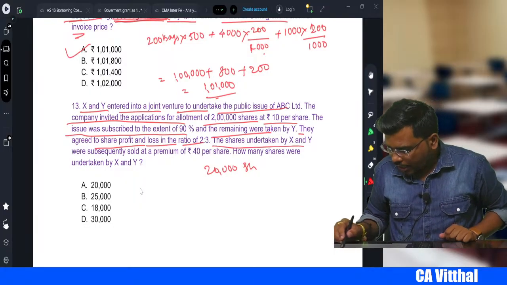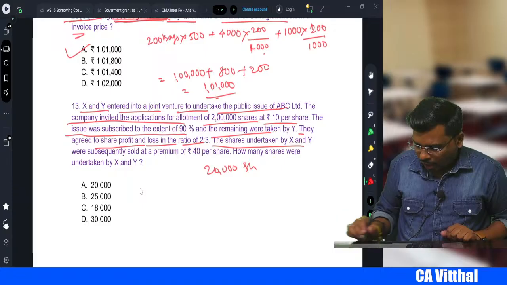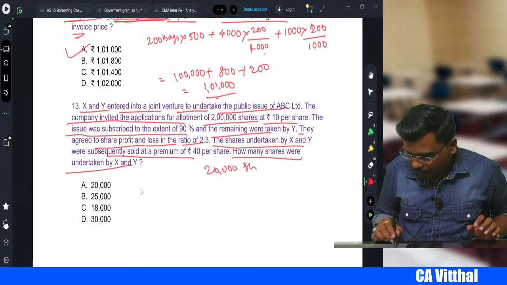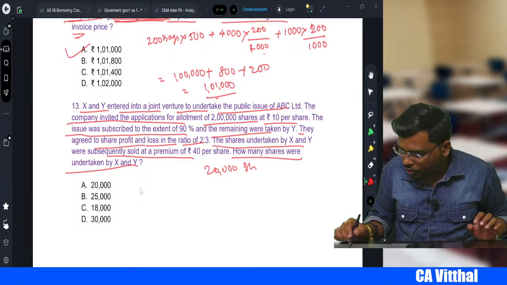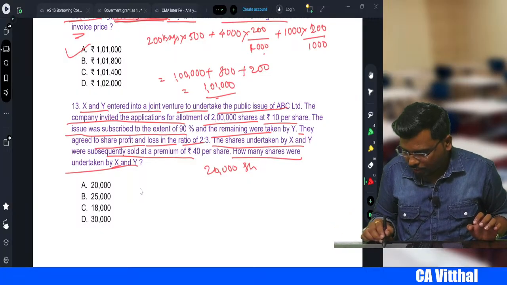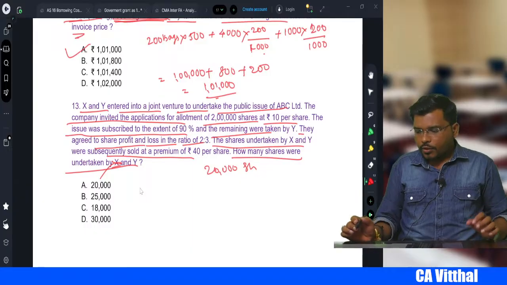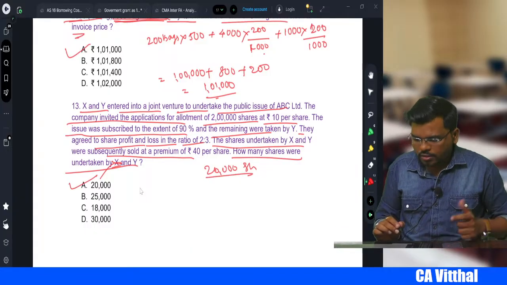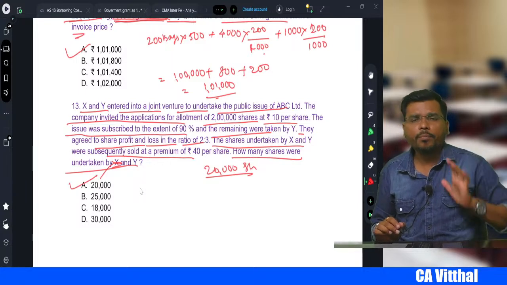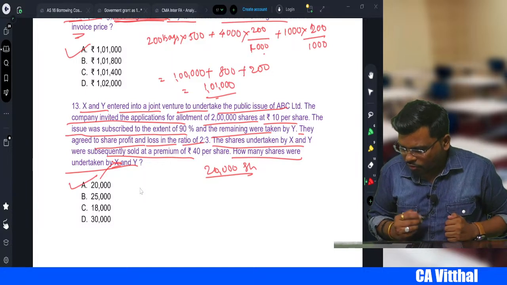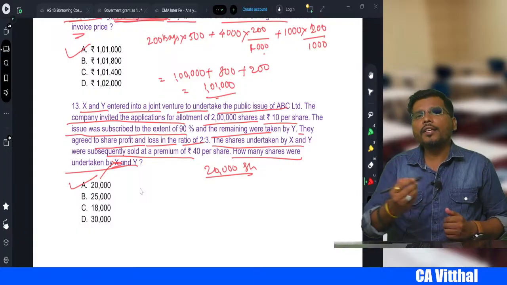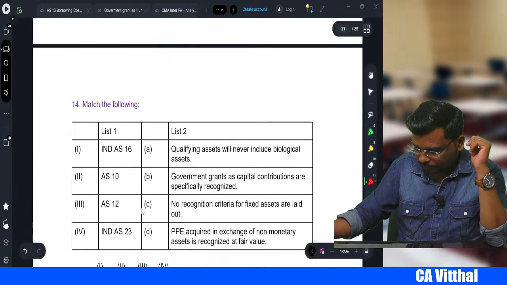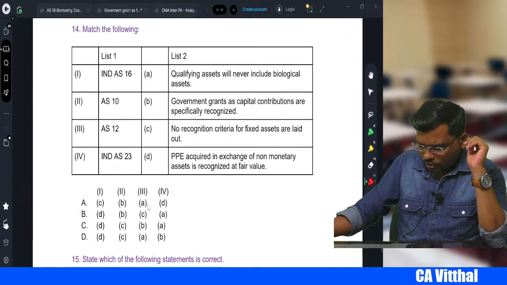Okay, the shares undertaken by X and Y were subsequently sold. How many shares were undertaken? Actually, it should be how many shares undertaken by Y, not X and Y, right? So how many shares undertaken by Y? 20,000, right? Because 90% is subscribed by the public, the balance is 10%. So 2 lakh into 10% comes to how much, sir? 20,000, right?